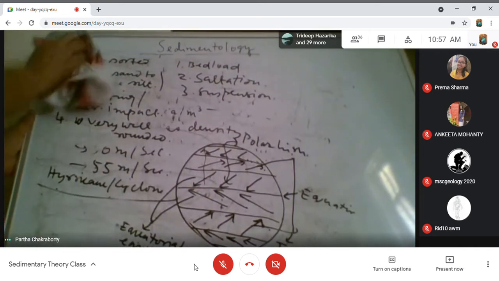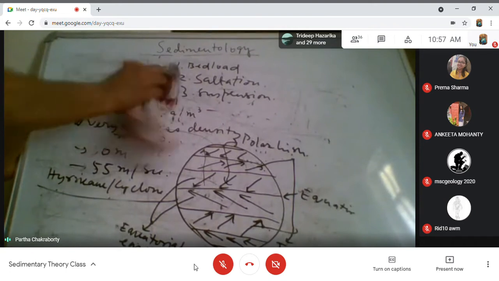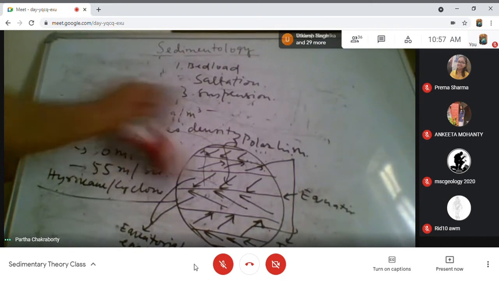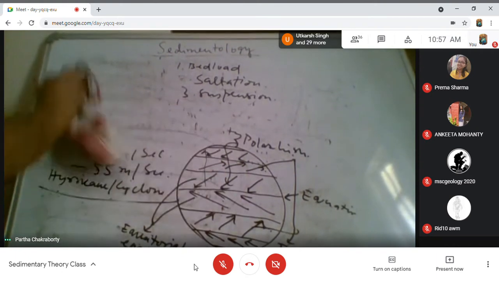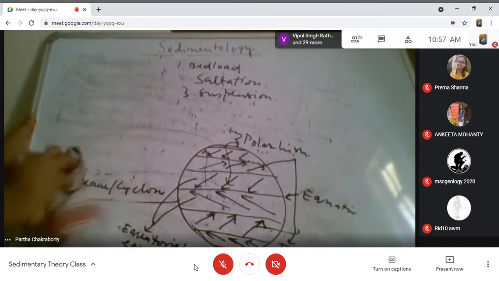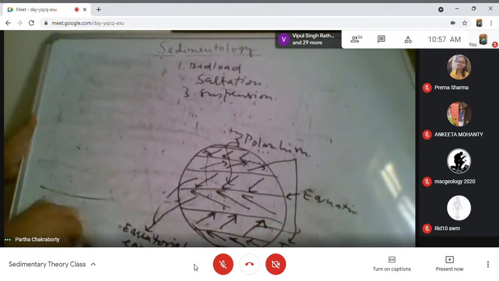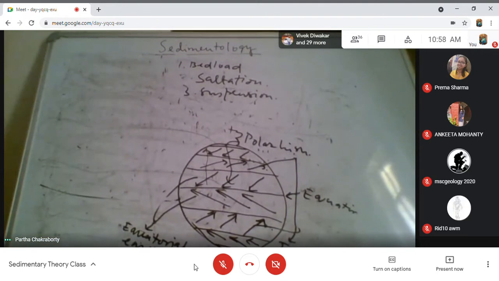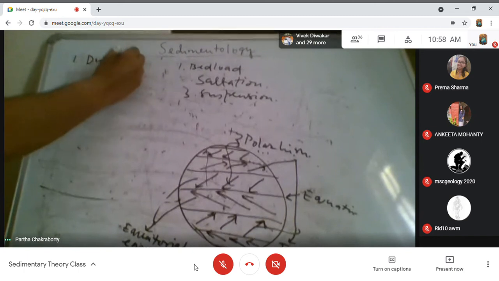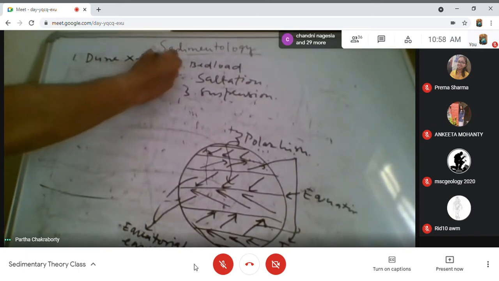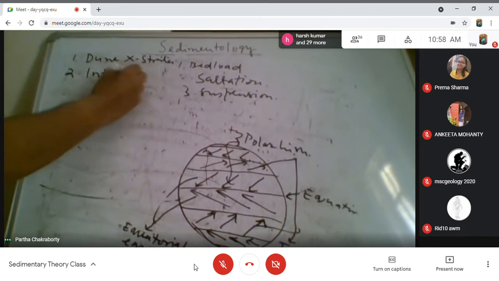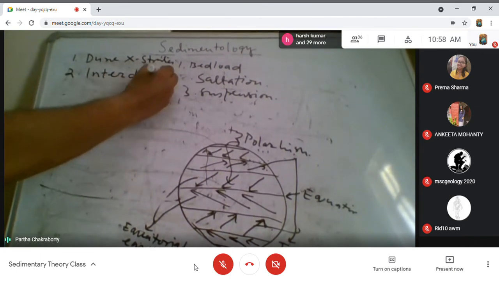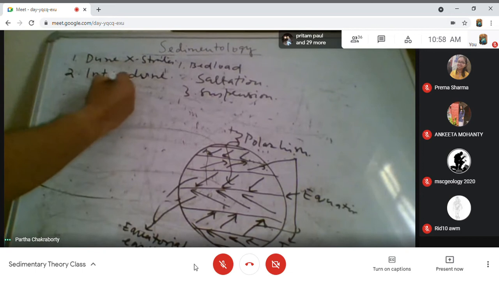Now, what are the different products of an aeolian system? Number one, dune cross strata. Number two, interdune deposit. We will discuss what these are.